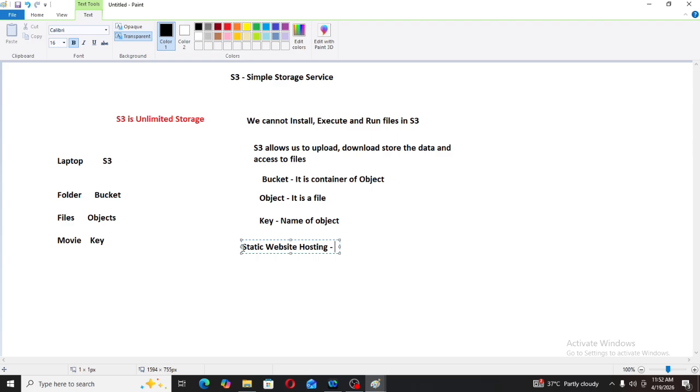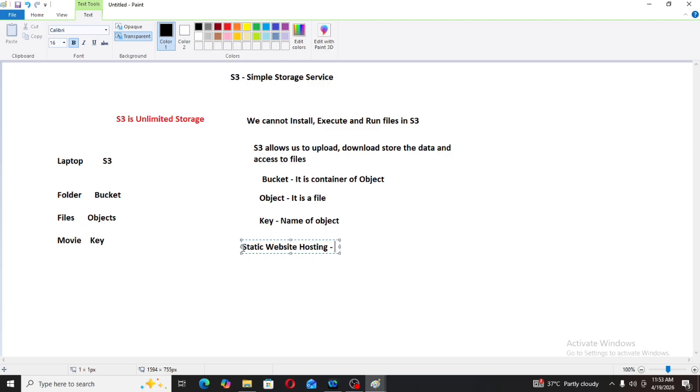So AWS provides one service where AWS will directly provide a URL to access our website. That service is static website hosting. In S3 we upload our files, and if you enable static website hosting, we can directly access the URL.